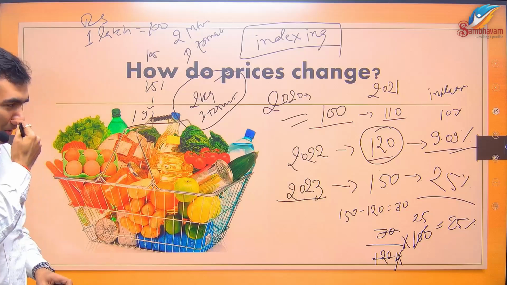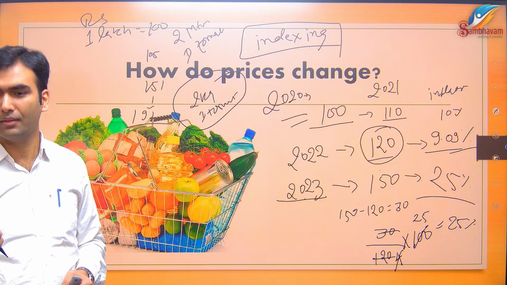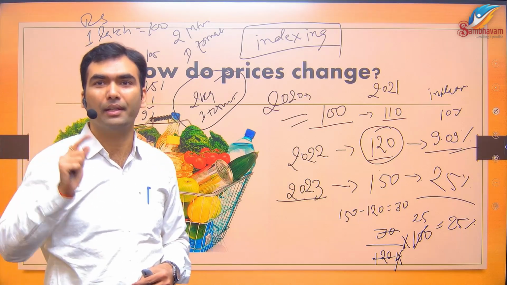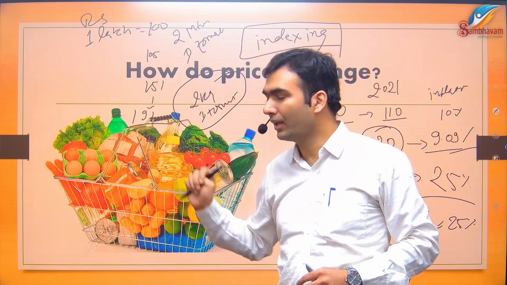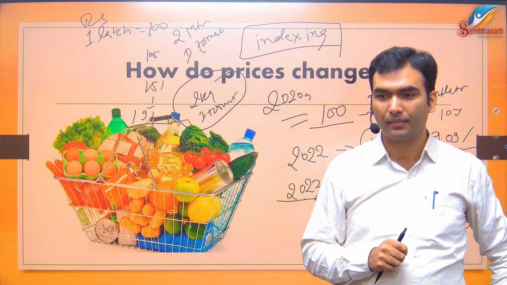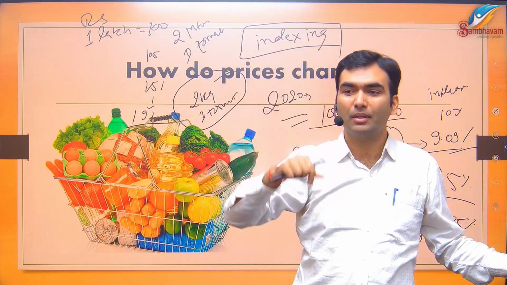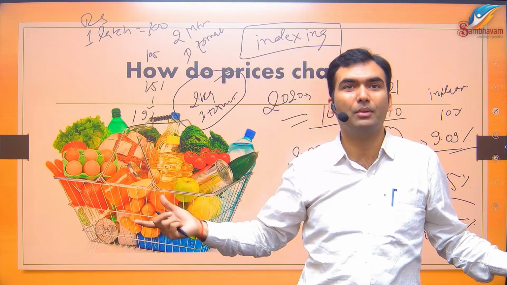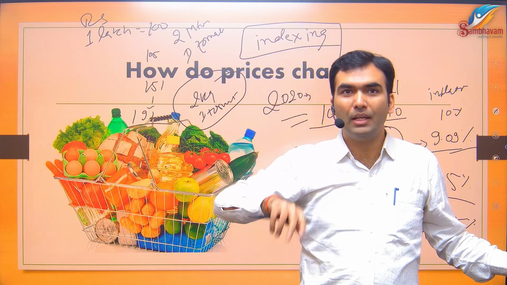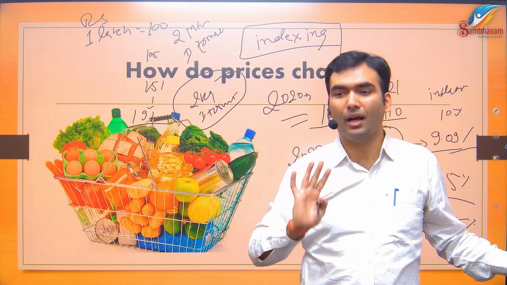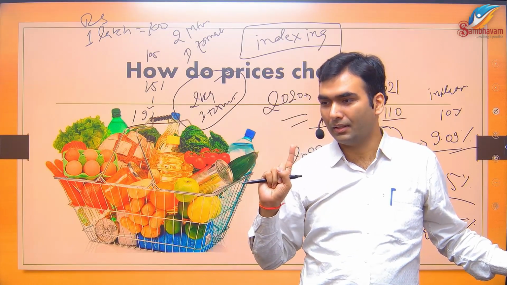Okay, now there are two possibilities when you are going to the market to look for the prices. One thing you can do is go to your nearest retailer and ask prices from him. He will say that the tomato is 40 rupees per kg. But a few people are smarter. They go to the wholesale market and ask for the prices over there. They will get tomato or potato at the rate of 30 rupees per kg. Okay. So there are two prices that exist in our country. One is wholesale prices and one is retail prices.